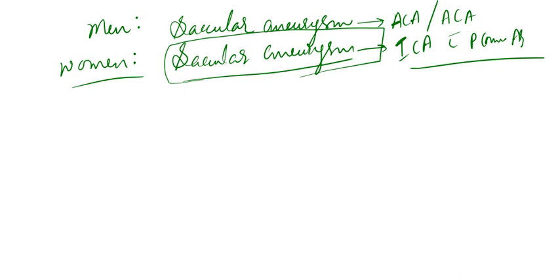Obviously the anterior part holds the main key site for aneurysms. The bifurcation of the middle cerebral artery, the bifurcation of the basilar artery, as well as the bifurcation of the internal carotid artery, are the common sites for aneurysms. So this is all about the common sites.